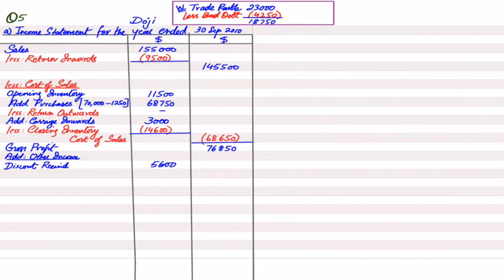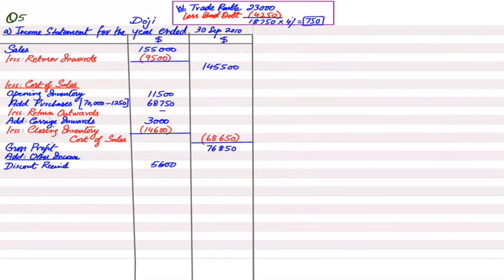Now, what does this 18,750 mean? Does this mean that this is the amount that my customers will pay to me? No. Actually, the customers won't pay the total amount of 18,750. Out of this 18,750, there is a percentage that is doubtful, and that percentage is given in the question as 4%. If I apply 4% to 18,750, I will be getting 750.